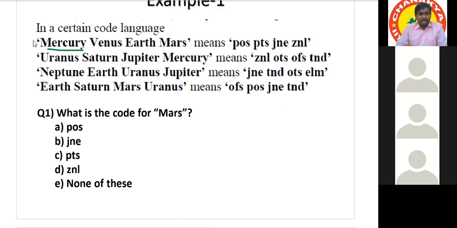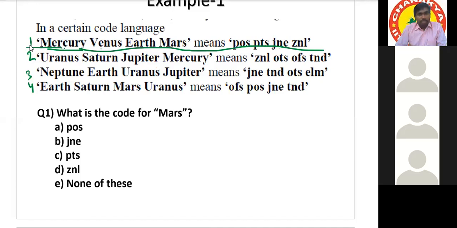If this type of question is given, there are 4 statements. Suppose only the first statement is given.